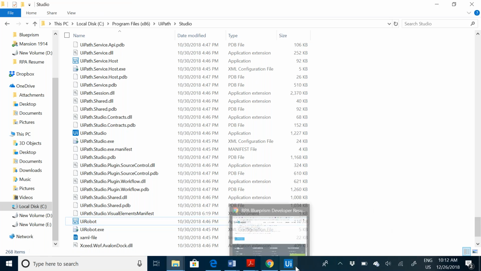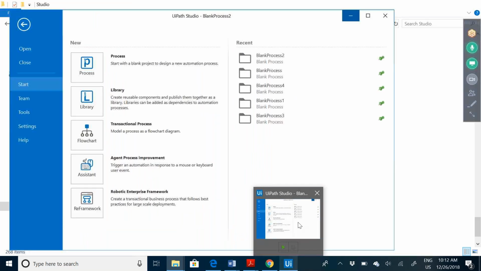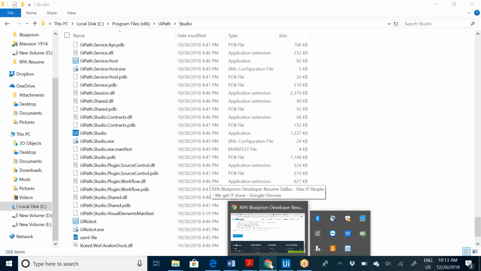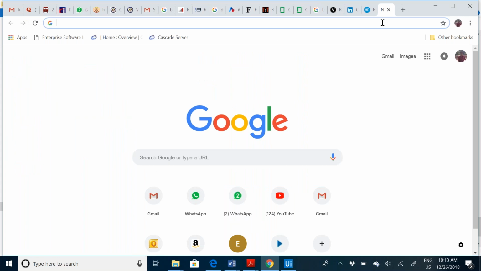What are the two components you observe? The first component is the client. The second component is Robo. Is that clear so far? Then the third component, guys, is the Orchestrator. It has a specific link that I have to refer to. Let me check if I have that link. Does anybody know the default Orchestrator link, guys?